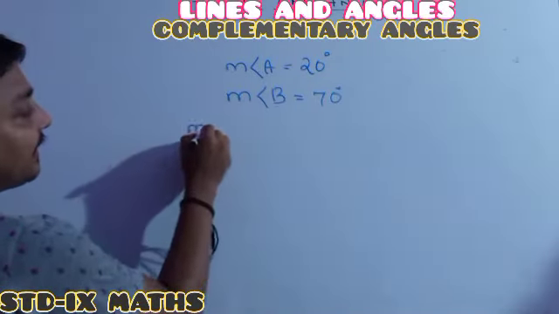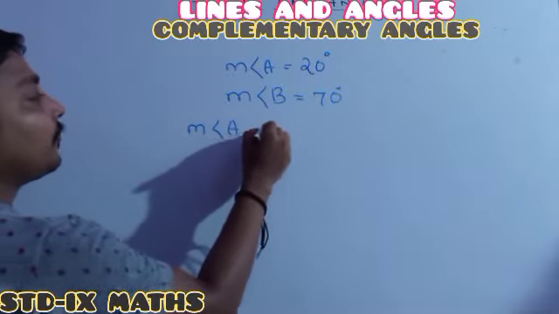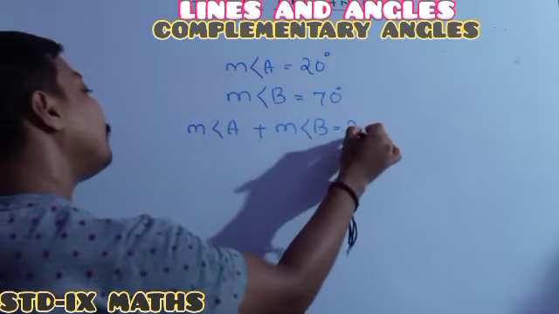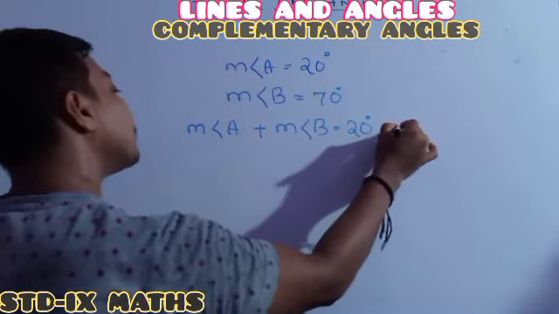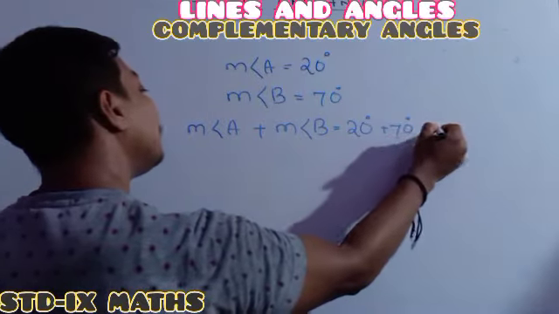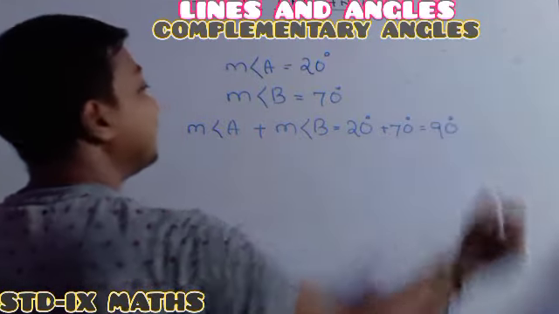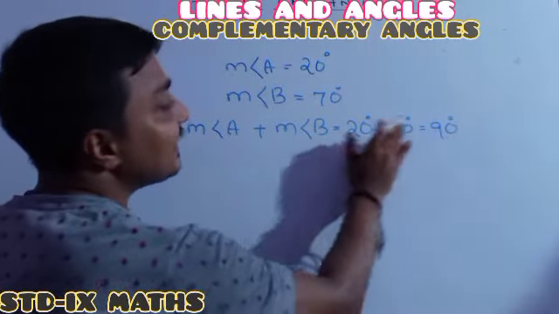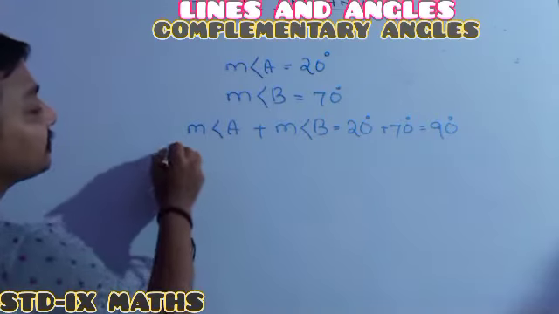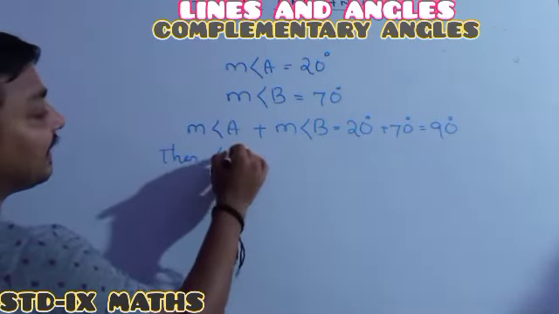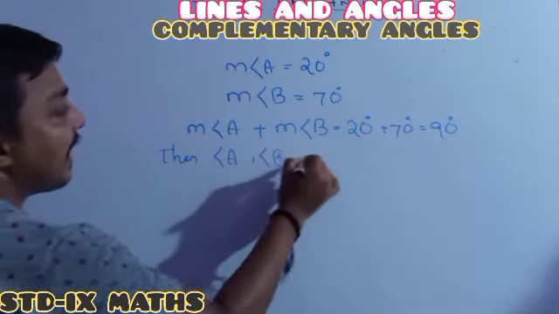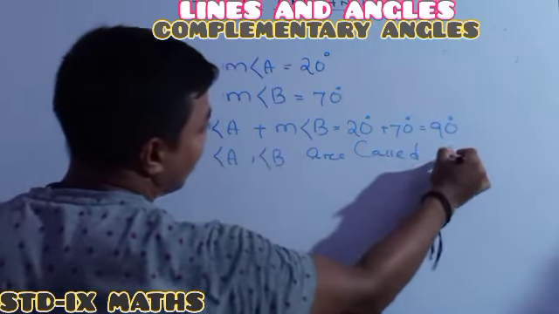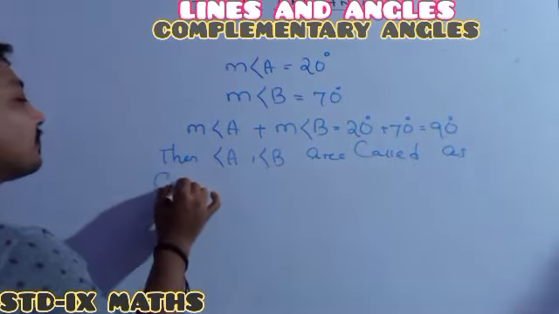And here we get that the measure of A plus the measure of B equals 20 degree plus 70 degree, which equals 90 degree. Whenever the sum of two angles is equal to 90 degree, then angle A and angle B are called complementary angles.